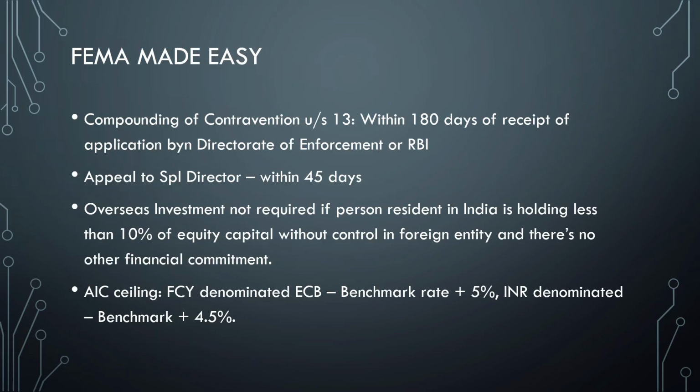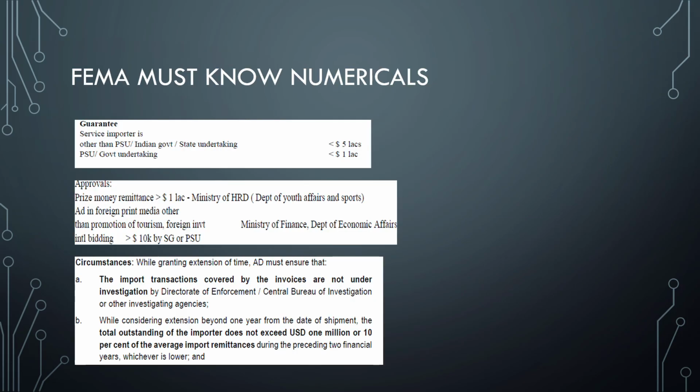Let's quickly check the next one, that is the all-in cost ceiling. There are two categories: one is foreign currency denominated ECB, another is rupee denominated ECB. In case of foreign currency denominated ECB, it is benchmark rate plus 5%, and in case of rupee denominated, the all-in cost ceiling rate is benchmark plus 4.5%. So moving on to the next.